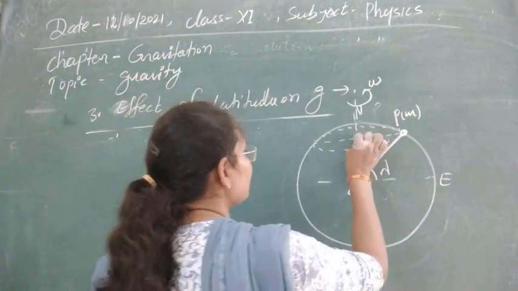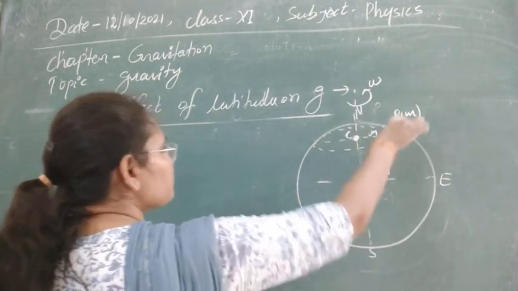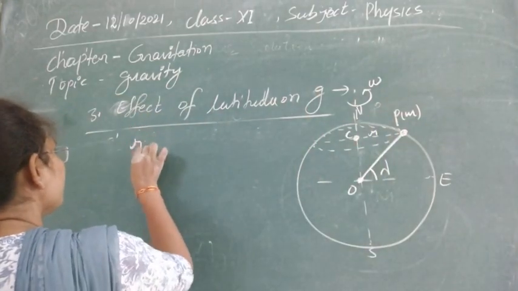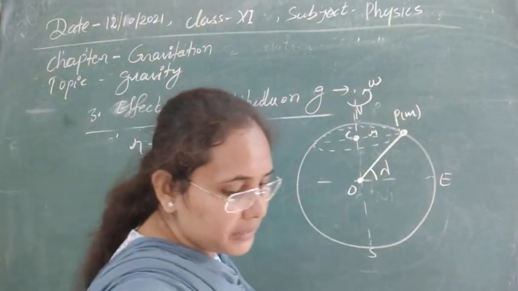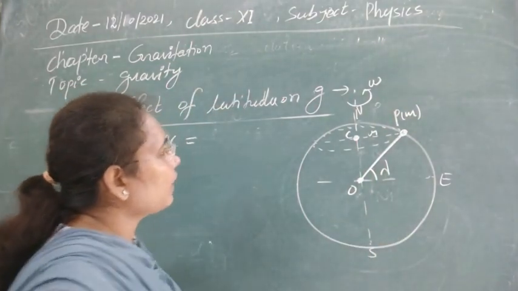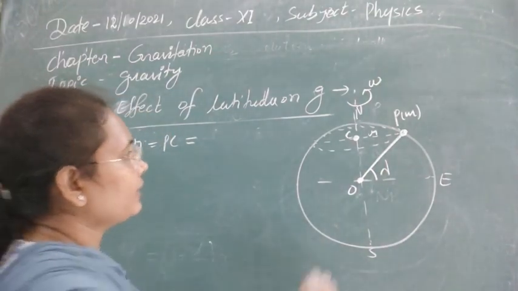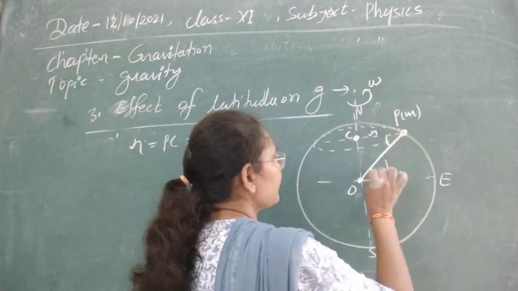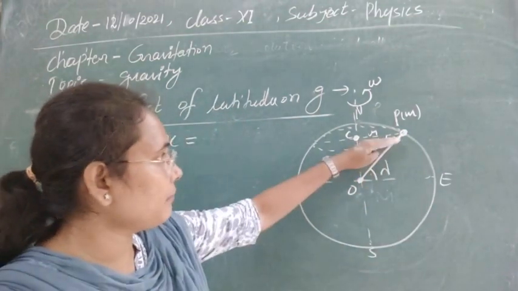Suppose this is point C. This radius over which this particle is rotating due to rotation of Earth, this r is equal to PC, and this PC will have the value OP cos lambda. As this angle is lambda, then obviously this angle will also be lambda by the geometry.